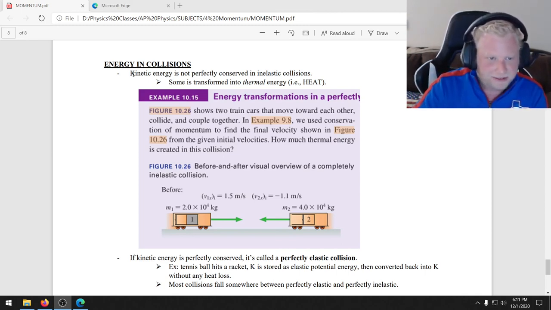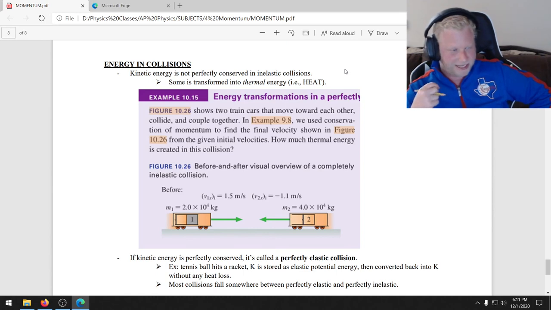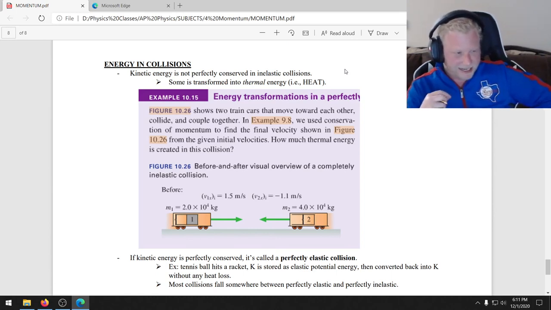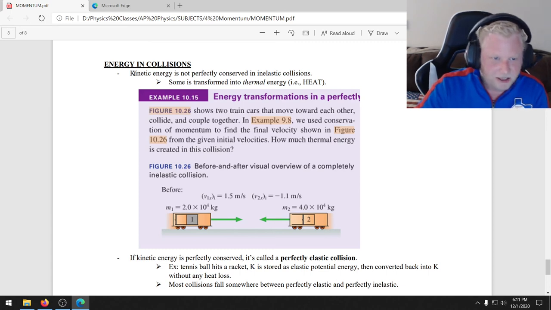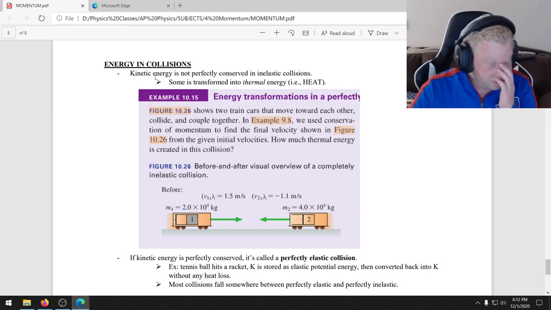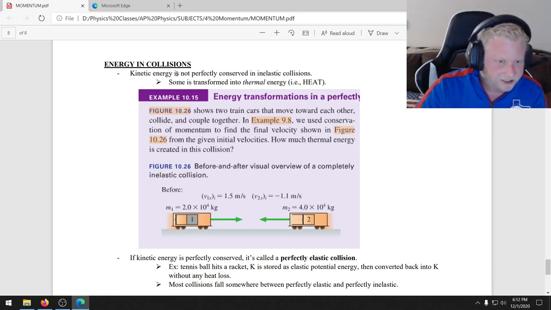But the big thing to know, at least for now, is that when we're talking about inelastic collisions, kinetic energy is not conserved, and that all of that energy becomes thermal energy, which is heat. So as long as you are comfortable with that statement, you should be good for understanding energy and collisions for now.